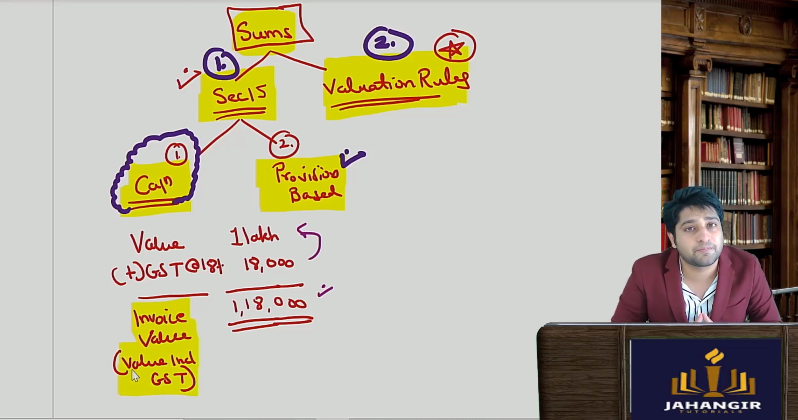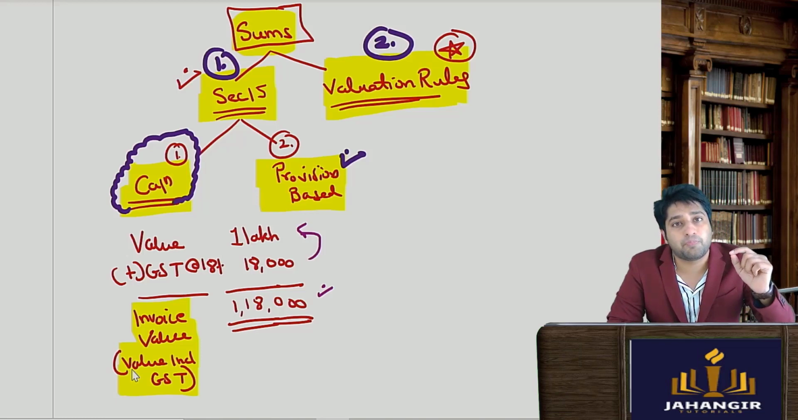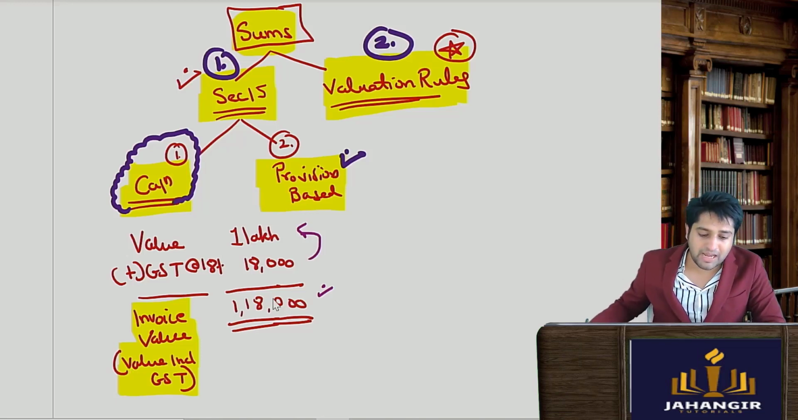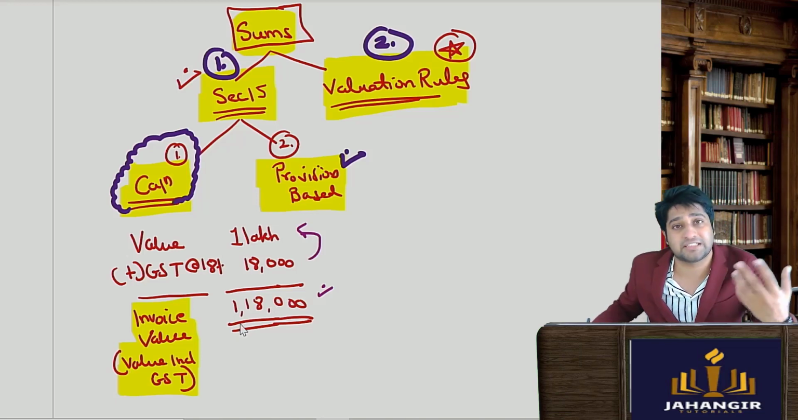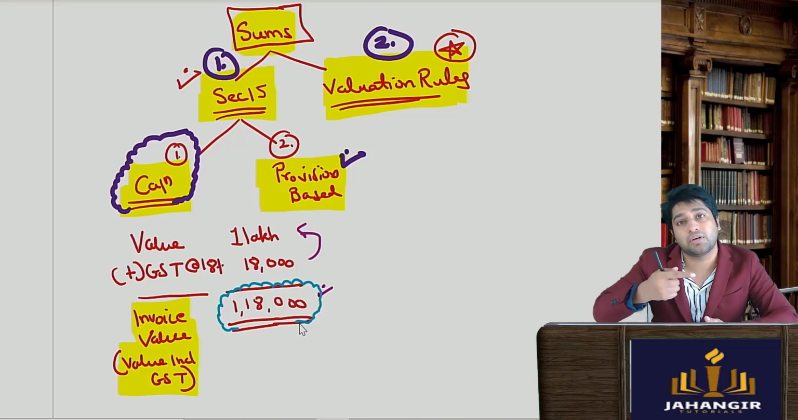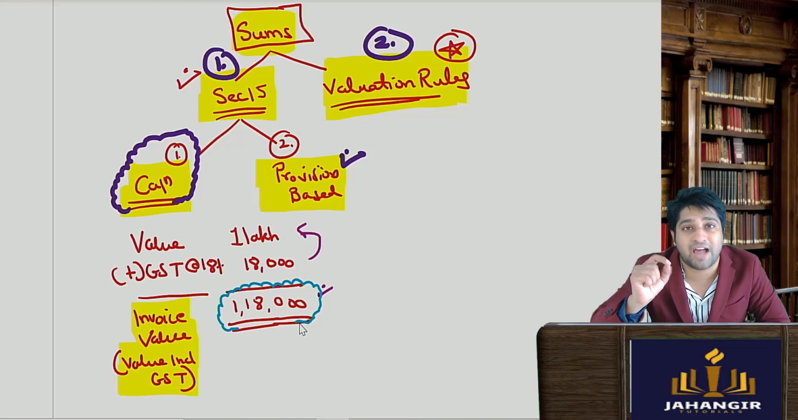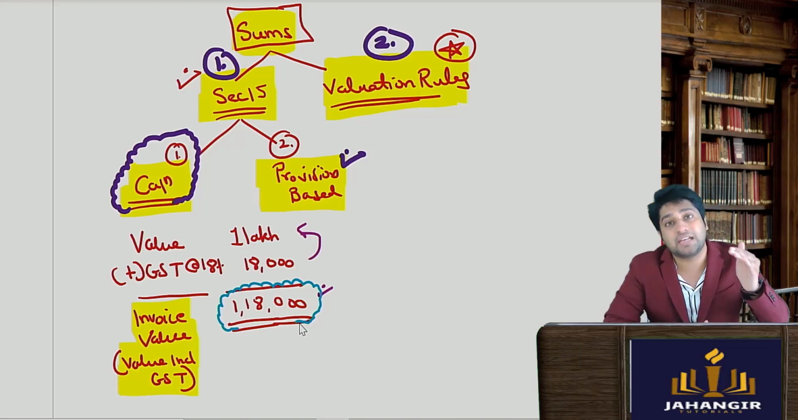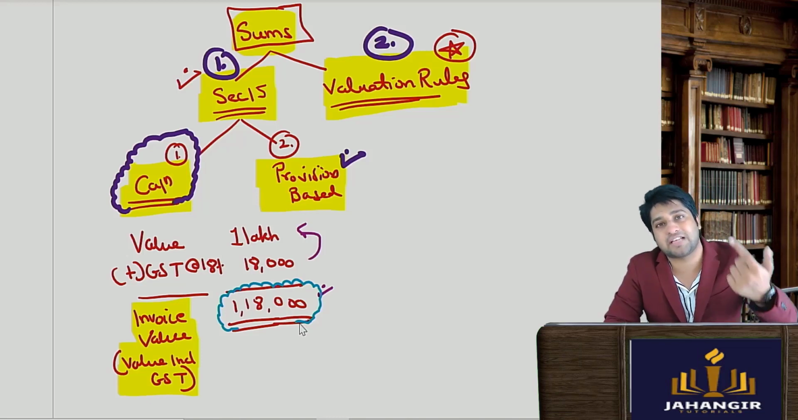Am I right? Value plus GST is equal to the invoice value, also called the value including GST. So in the first type of sums, they will give you this figure and tell you to do a reverse calculation and find the value of supply or the transaction value. I hope I'm being clear. They will give you the invoice value and tell us to do a reverse calculation.